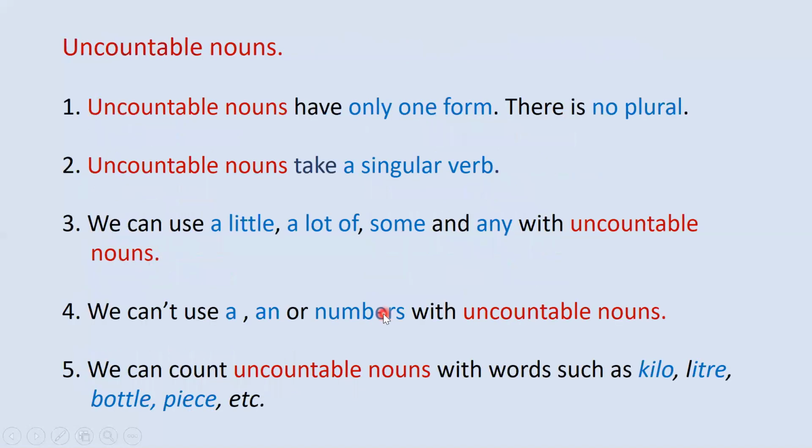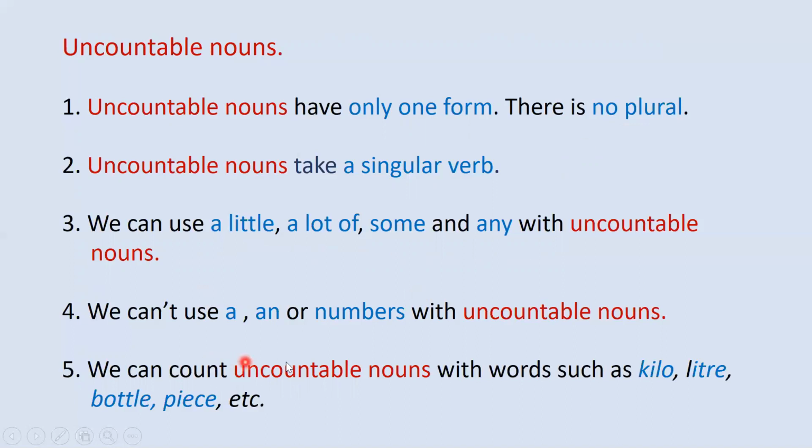So that's it. This is a summary of what we have talked about. One, uncountable nouns have only one form. There is no plural, remember. Two, uncountable nouns take a singular verb. Three, we can use a little, a lot of, some, and any with uncountable nouns. Four, we can't use a, an, or numbers with uncountable nouns.